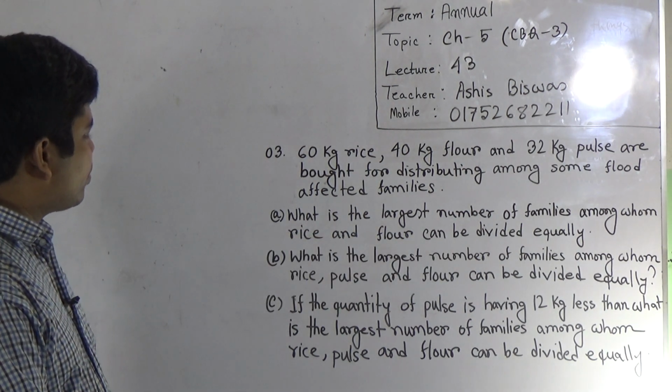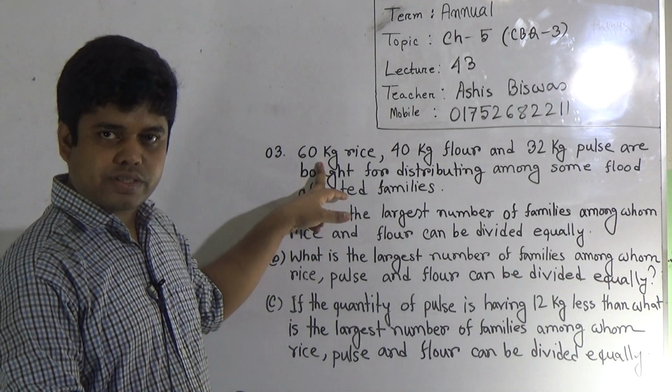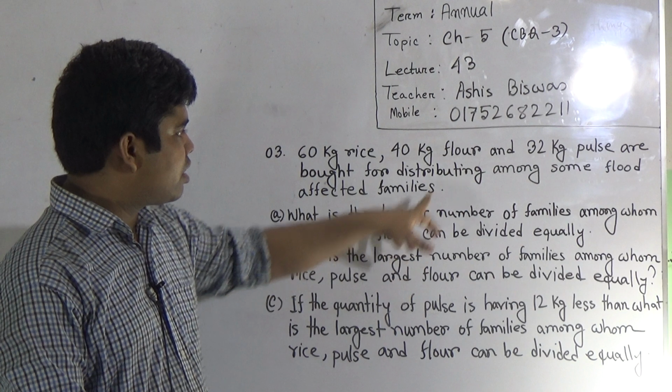My dear students, notice the amount of rice is 60 kg and the amount of flour is 40 kg.